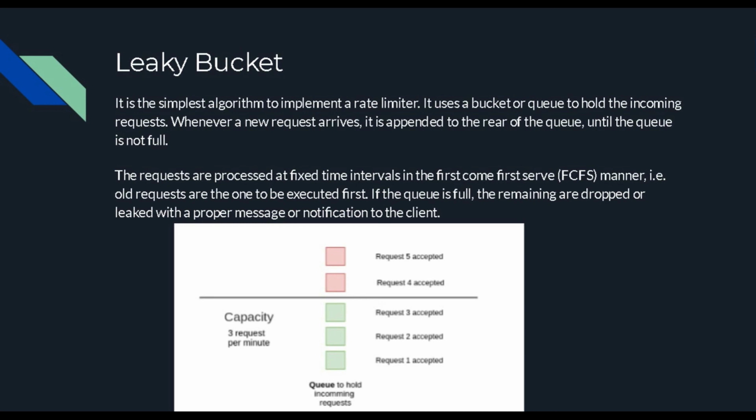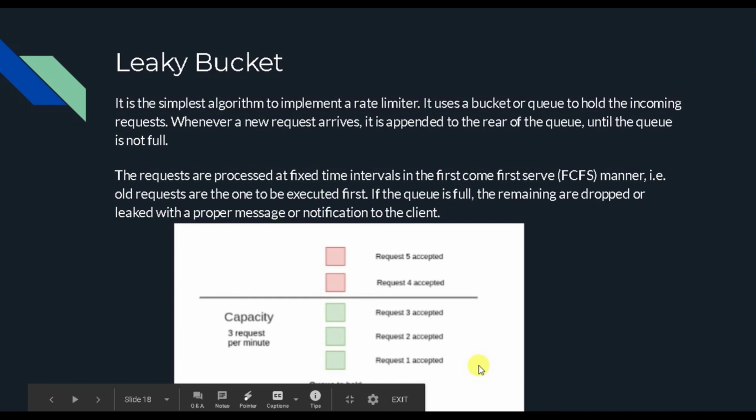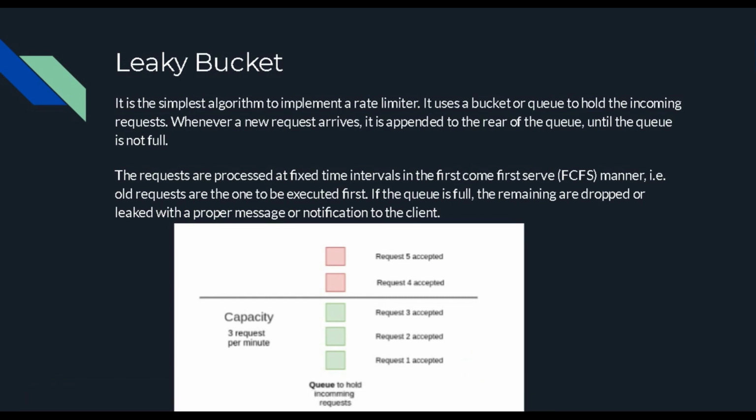So it's just a simple algorithm where we want to implement a rate limiter. It uses a bucket or queue and all those concepts. Whenever a new request comes, it maintains a queue, adding at the rear of the queue until the queue is full. As you can see in the diagram, if request 1 comes, it gets accepted, 2 and 3 get accepted, the queue is full, and now 4 and 5 are just flowing off to the sides because the queue is full.